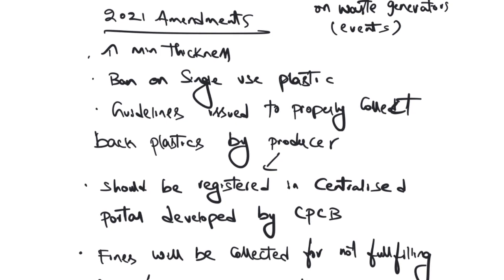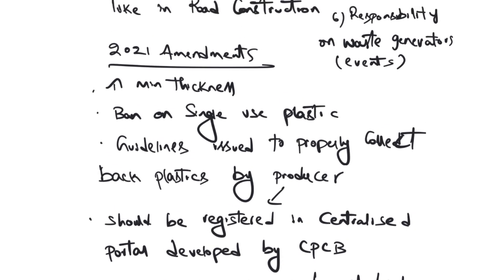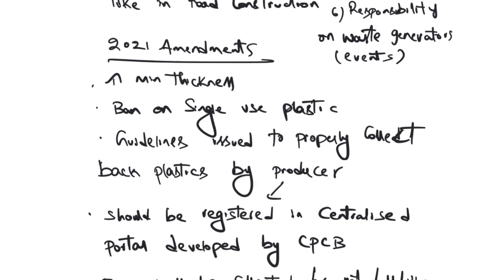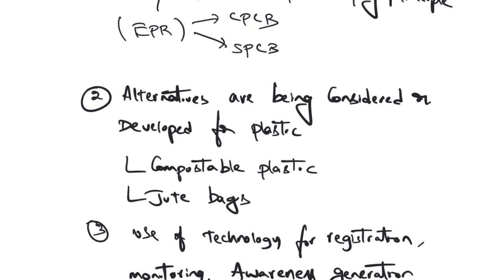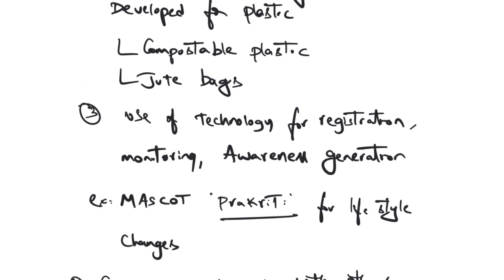Next, second point. What the students do is, if I ask them to discuss the various ways the government has come up with to handle plastic waste management, they will write only about the 2016-2021 amendments. Wrong. This is only one way. They are also coming up with various other ways. Now they are also developing alternatives for plastic. I have told you one of the major reasons for plastic growth is that we do not have an alternative for plastic. So they are trying to come up with a compostable or degradable form of plastic.